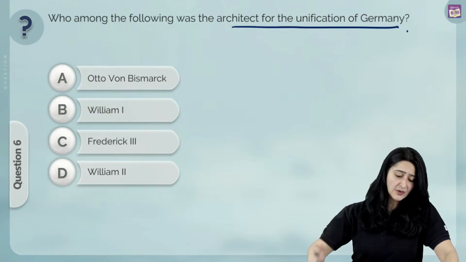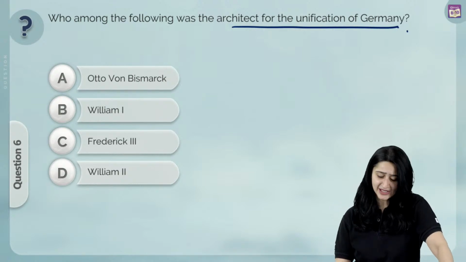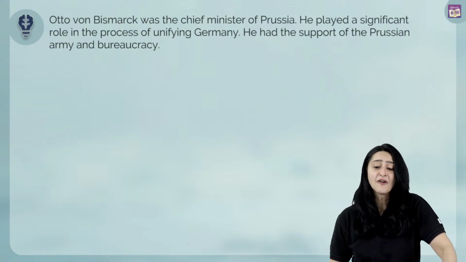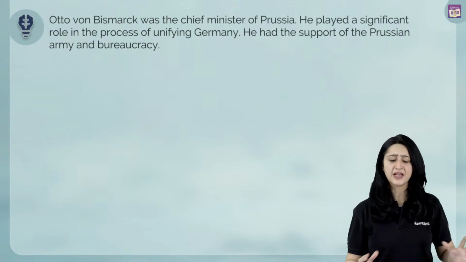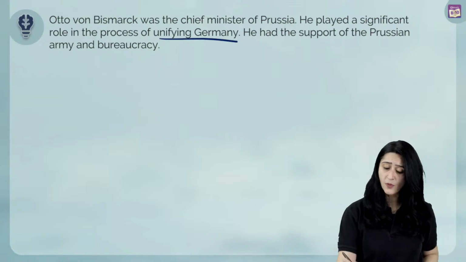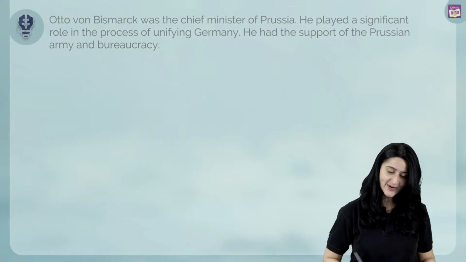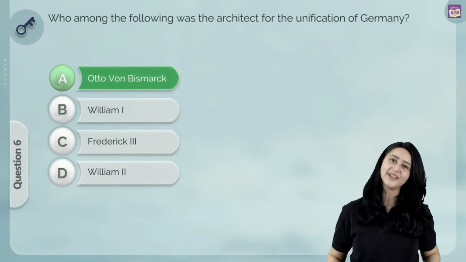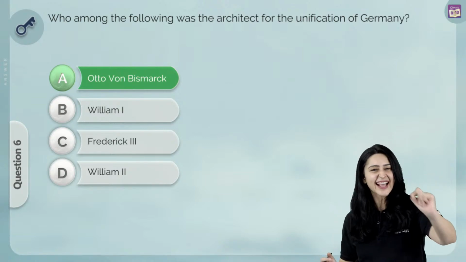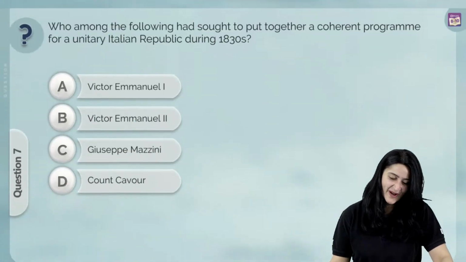Otto von Bismarck, William I, Friedrich III, William II. We know the answer to this one. Otto von Bismarck was the chief minister of Prussia. He played a very important role in the process of unifying Germany. In fact, he had the complete support of the Prussian army and the bureaucracy, and this is why he is known as the architect of the unification of Germany, and this means that the correct answer is, that's right! Super job! Let's move on.